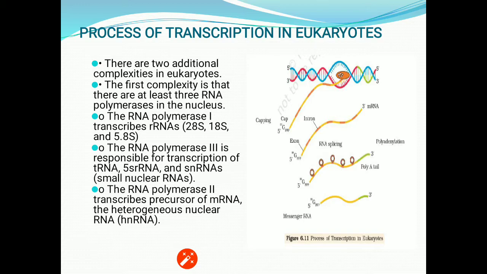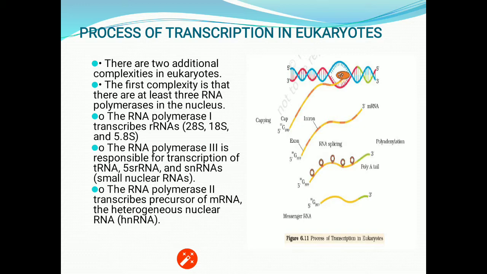So it needs to get modified first, and the messenger RNA which has the repeated unit of exons and introns needs to be processed first. So that RNA which is not able to form the proteins directly, that messenger RNA with exons and introns, is termed as the hnRNA, or heterogeneous nuclear RNA, which is also termed as the precursor of messenger RNA. Now the image is showing the same thing.